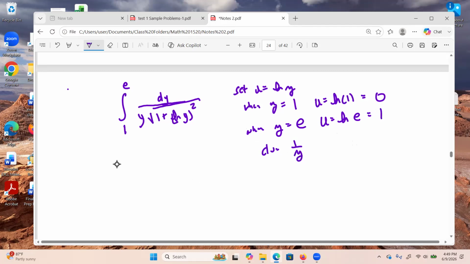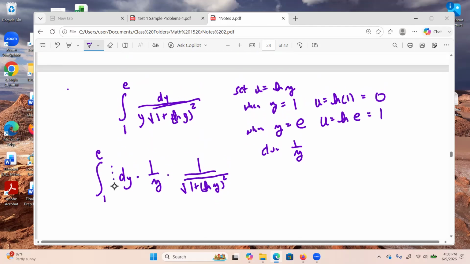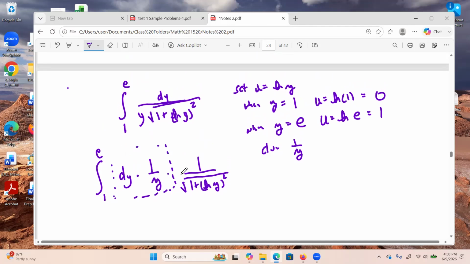So let me go ahead and break apart this integral a little bit so we can see what's going on. I have 1 to e, I've got a dy here. Let me just write this down. I've got a 1 over y part, and I've got a 1 over the square root of 1 plus ln of y squared. The first thing I'm going to do is make some substitutions. I'm going to draw a line around this 1 over y dy, that's du.